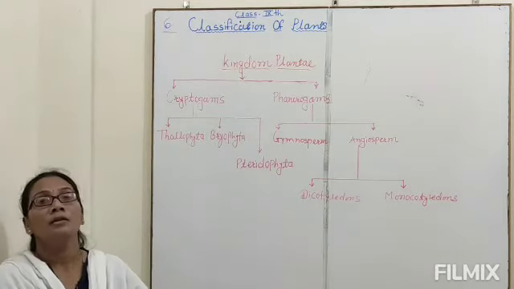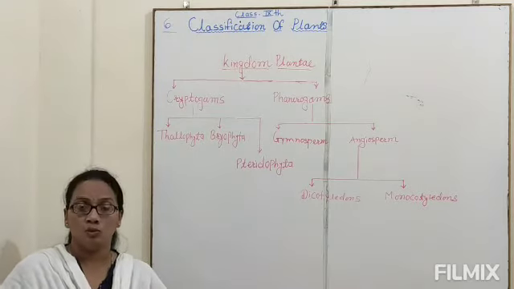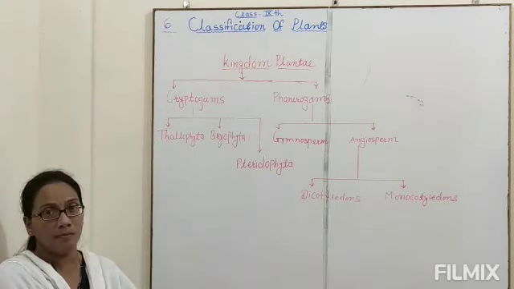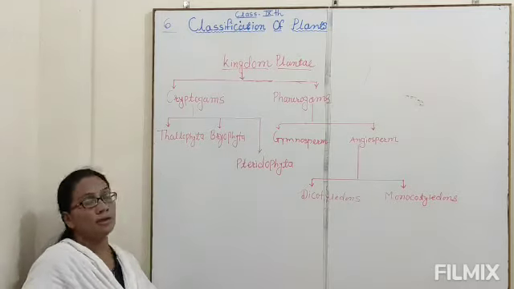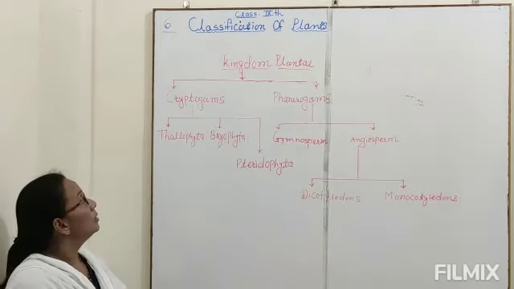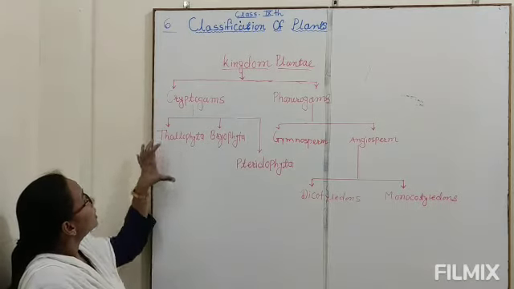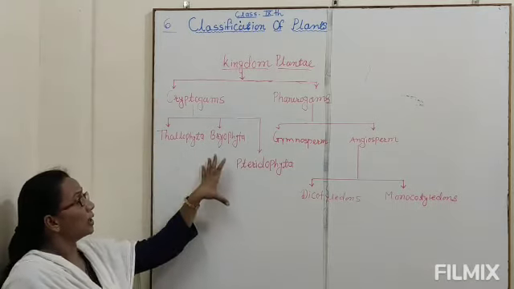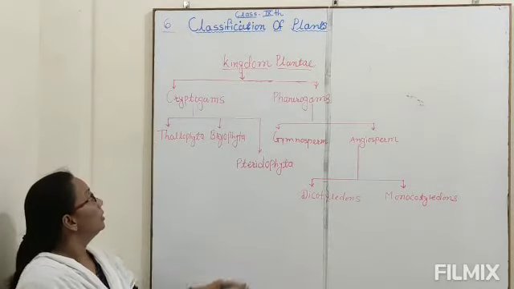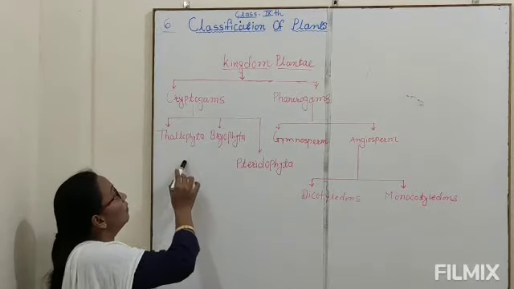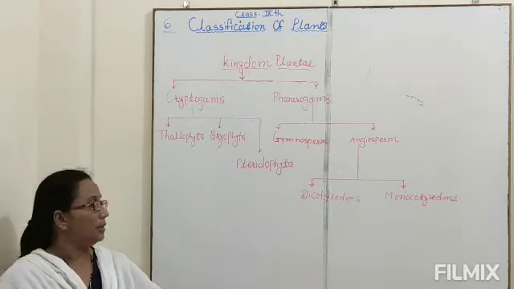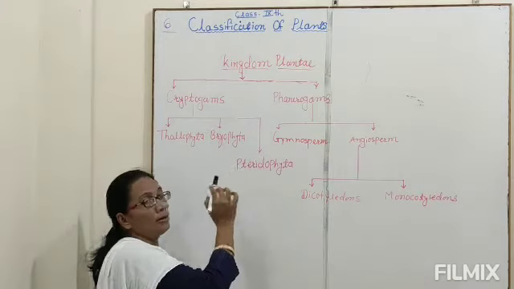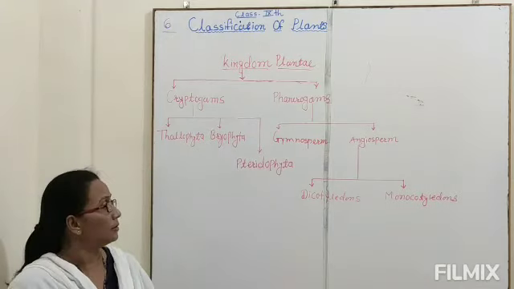Third criteria, the presence of conducting tissue, that is xylem and phloem. In plants, xylem conducts water and phloem conducts food material. So cryptogams are divided into Thallophyta, Bryophyta, Pteridophyta. If we see in Thallophyta and Bryophyta, conducting tissues are absent, and in Pteridophyta, conducting tissues are present.